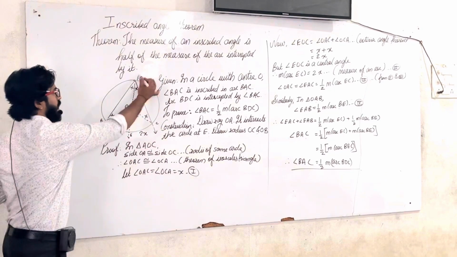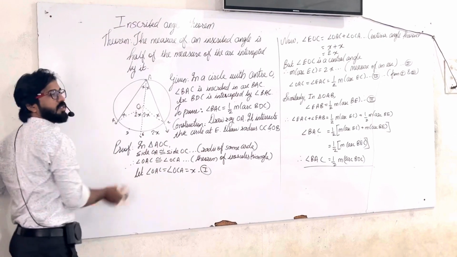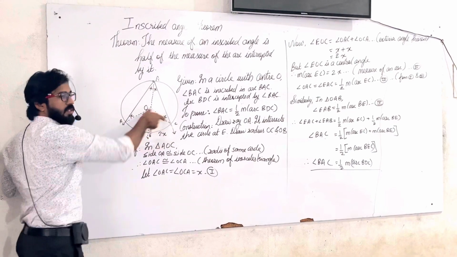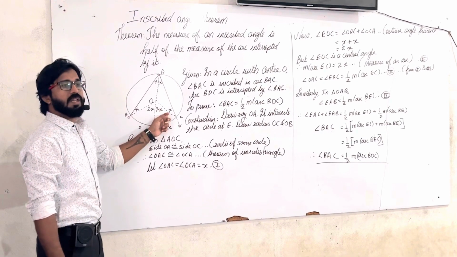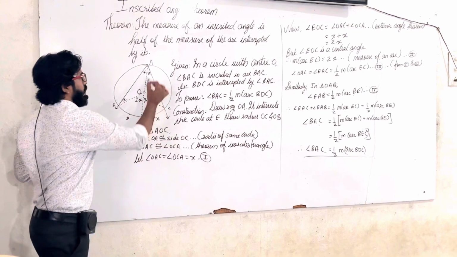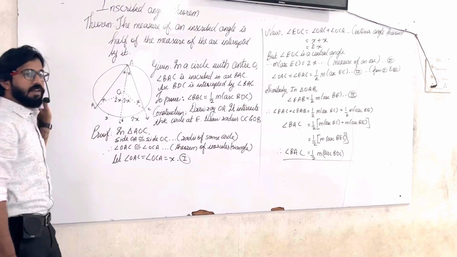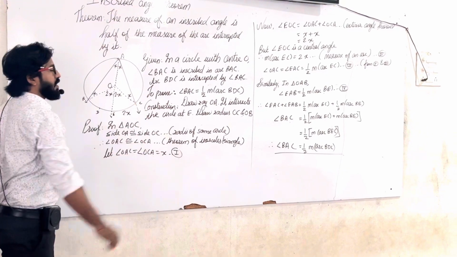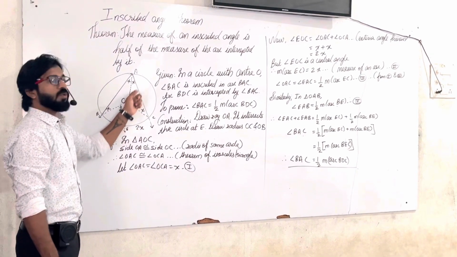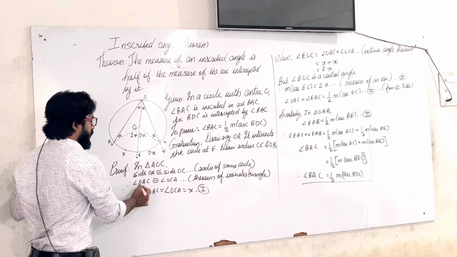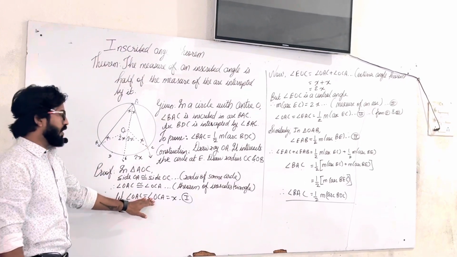In the first triangle AOC, side OA is congruent with side OC. Observe the given diagram: OA and OC are the radii of the circle. Then triangle AOC is an isosceles triangle. We know the property of an isosceles triangle: if two sides are congruent, then the angles opposite to the congruent sides are also congruent. Therefore, angle OAC and angle OCA are congruent.